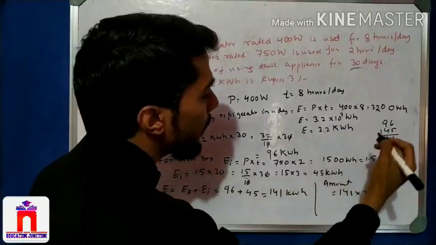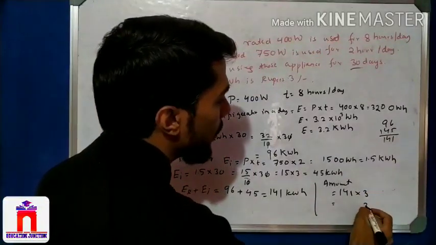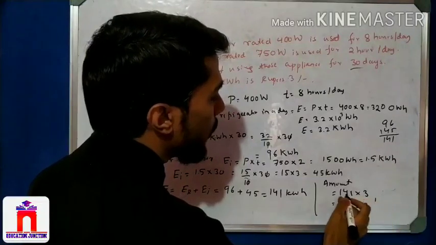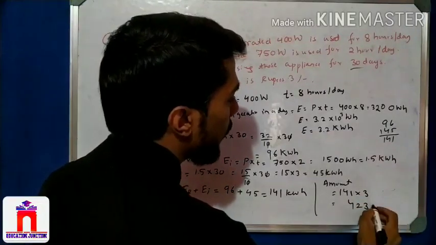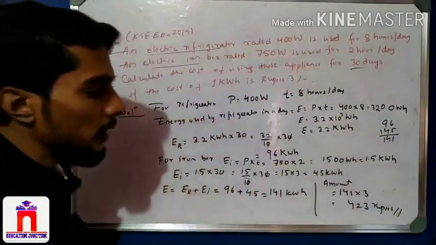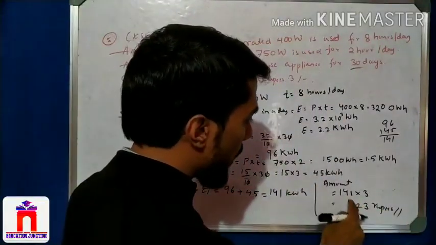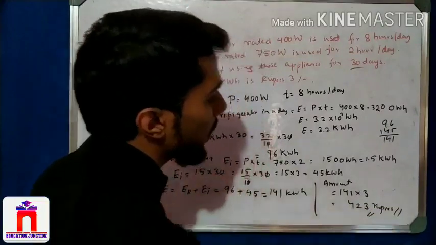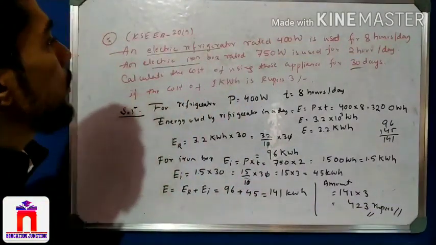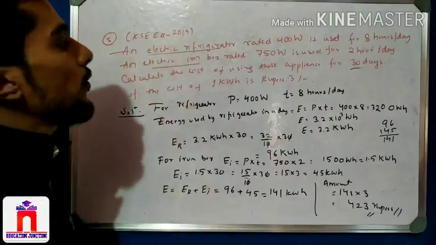We multiply by 3. 3 1 are 3, 3 4 are 12, carry 1, 3 1 are 3, plus 1 is 4. Yes, it is correct. So 423 rupees are paid for two appliances, one for the refrigerator and one for the iron.